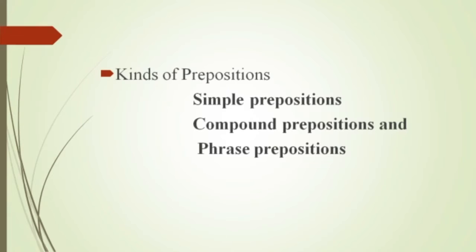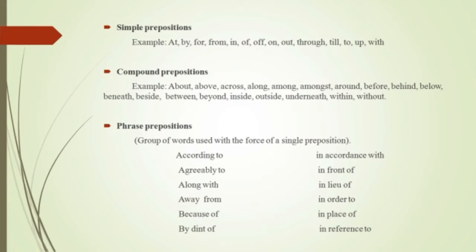Very simple one. To start with, simple prepositions are very small words of just two or three letters. Examples are at, by, for, from, in, off, on, out, through, till, to, up, with. These are all simple prepositions.